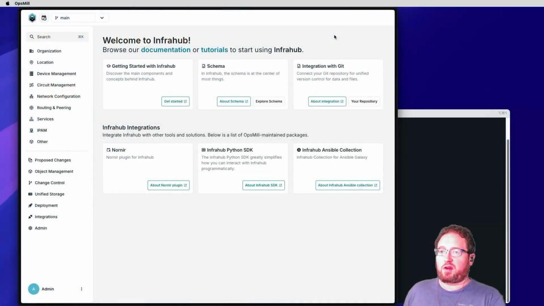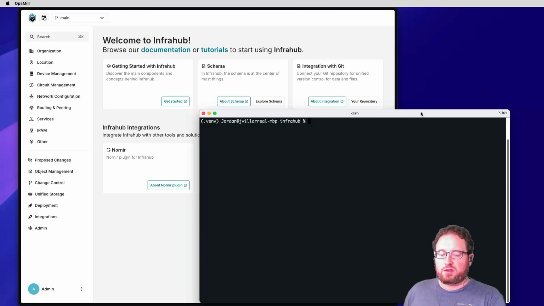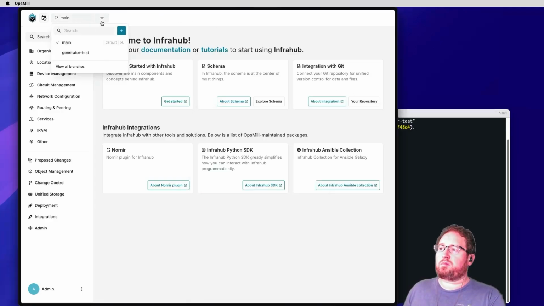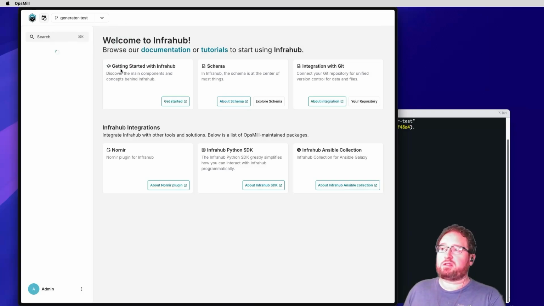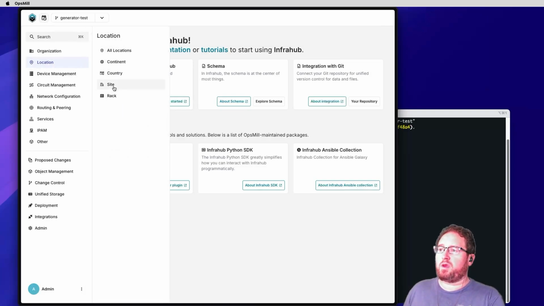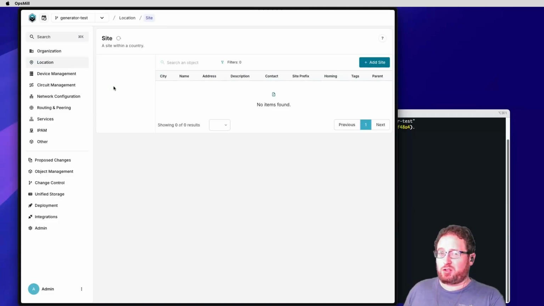Here's our InfraHub environment. And the first thing we're going to do is actually create a branch to make these changes in. And we'll do that through the InfraHub CTL command line tool. All right, we've created that branch. And we can see it exists now inside of the UI. And we do need the site to exist before we can actually run the generator.